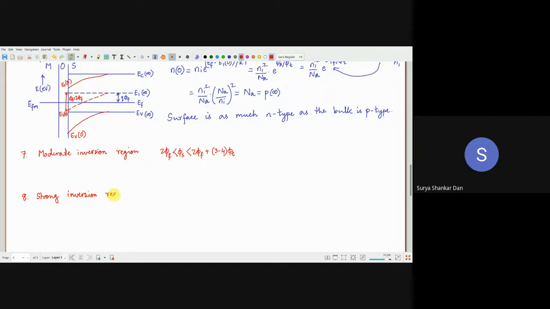Okay, the strong inversion actually occurs, unlike the case which you have studied in your BTech, when surface potential phi s is greater than this condition. The significance of 3 to 4 phi t I will explain tomorrow.